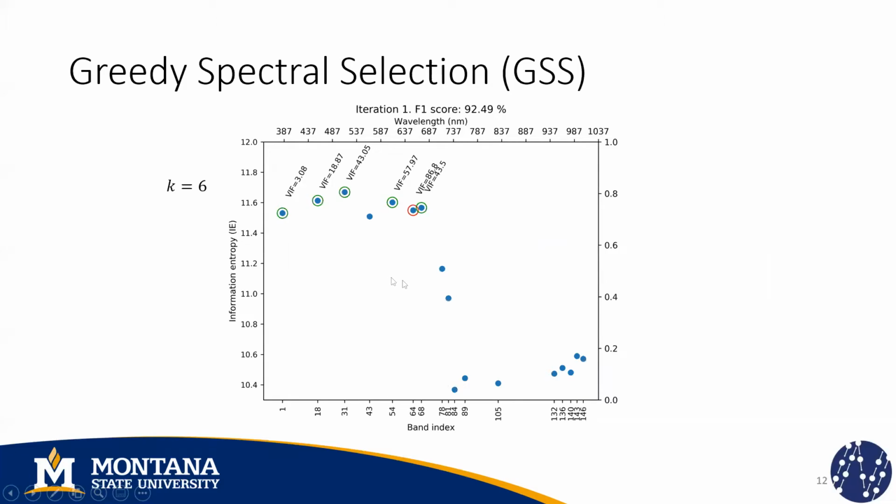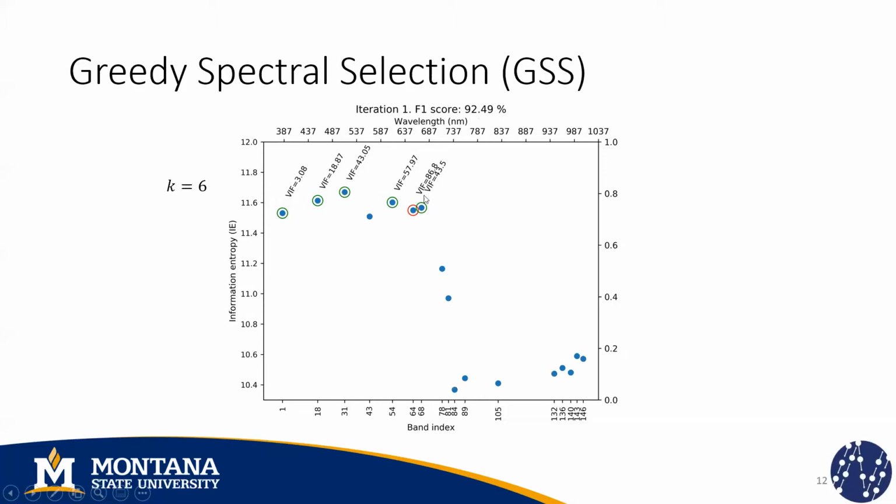So now I'm going to use an example to explain the algorithm. Here I'm showing the indexes of the bands that were pre-selected by the interband redundancy analysis, and here I'm plotting the information entropy values of each band. In this case, I want to select only 6 spectral bands. So I select the top six bands according to the information entropy criterion, and I will use this selection to train a classifier. Here I'm showing the average F1 score after using cross-validation.